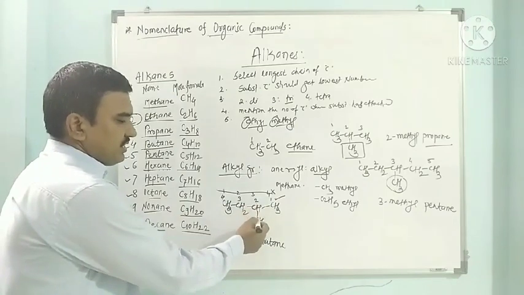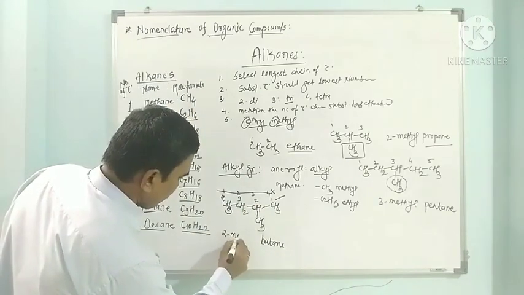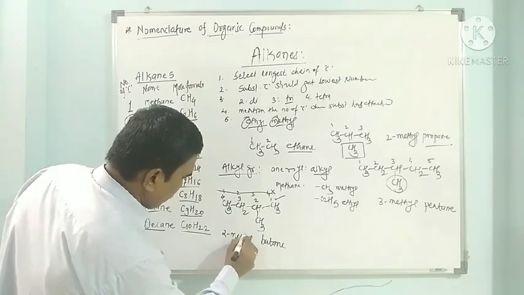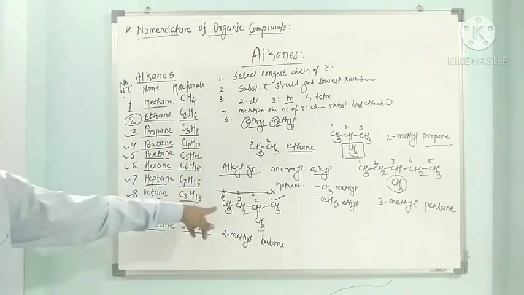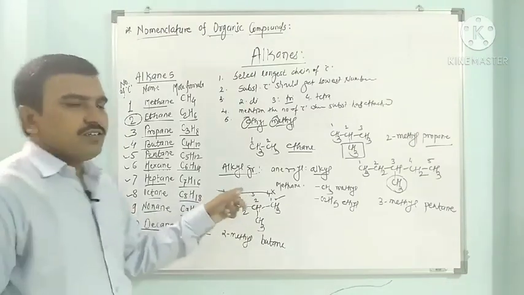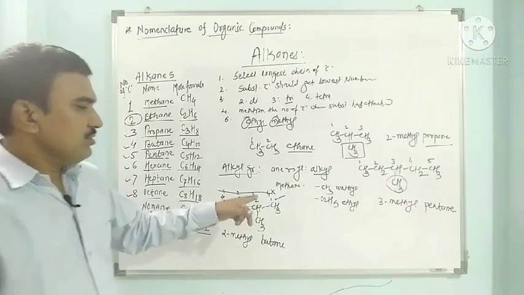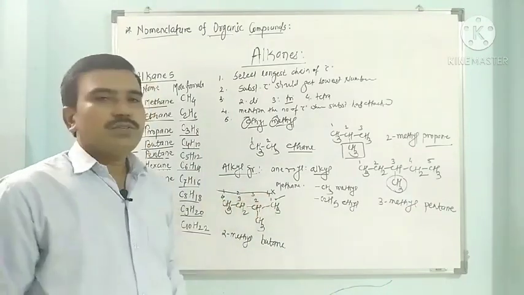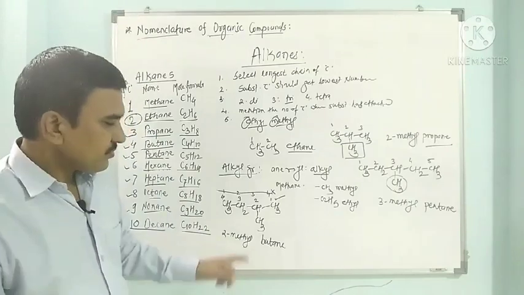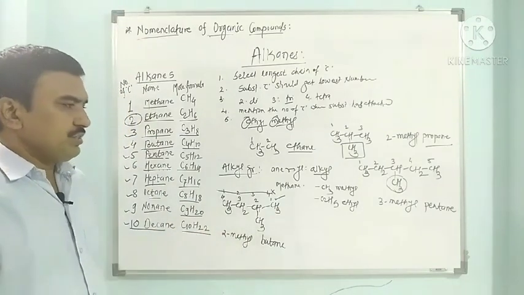Here the methyl is attached to the second carbon of this butane, so it is 2-methyl butane, not 3-methyl butane, because 3 is bigger than 2. We have to give the lowest possible number to the substituted carbon. Hence we get the name 2-methyl butane.